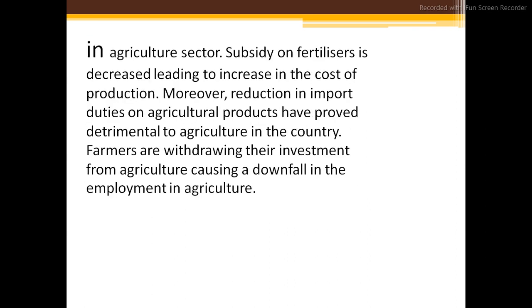Next, in the agriculture sector, subsidies on fertilizer are decreased, leading to an increase in the cost of production. Moreover, the reduction in import duties on agriculture products has proven detrimental to agriculture in the country. Farmers are withdrawing their investment from agriculture, causing a downfall in employment in agriculture. So by seeing the detriment to agriculture in the country, farmers have started to withdraw their investments.